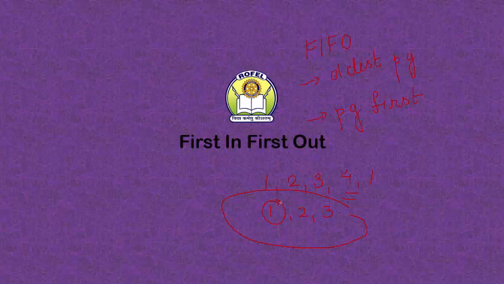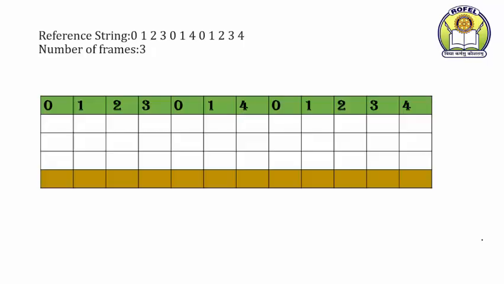Page number 1. So the concept of the FIFO algorithm is to replace the page which is oldest. That means what? Replace the page which entered the memory first. So when we are going to learn the page replacement algorithms, you will be given a reference string. Reference string means the number of pages which will be used by the process during the execution. And number of frames means what? The empty number of slots on which the pages can be kept.